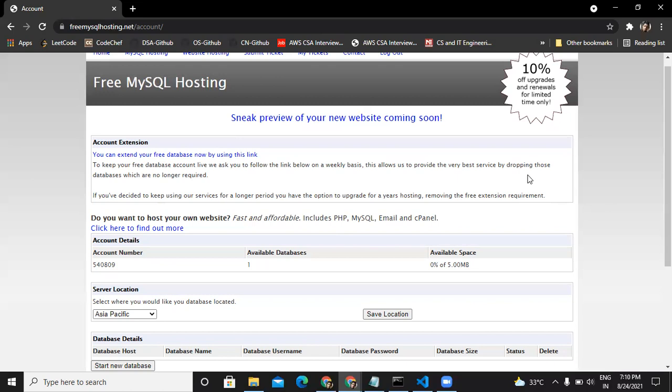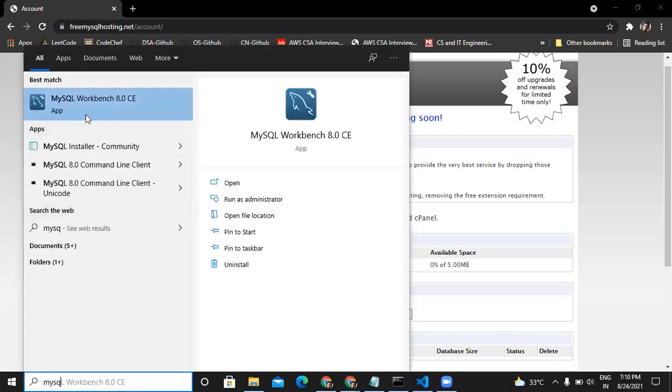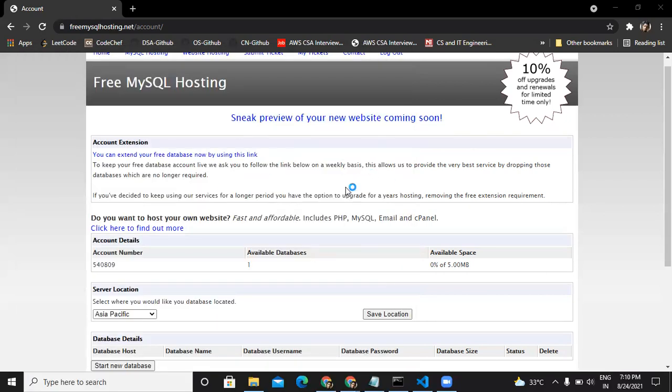So there are a number of databases available out there. So we are going to use something known as MySQL. And it's very simple actually. We use pseudo languages, pseudo English languages. So if I just pull up my MySQL Workbench, this is a sort of a UI interface for accessing databases.